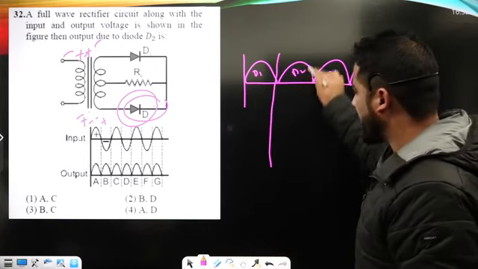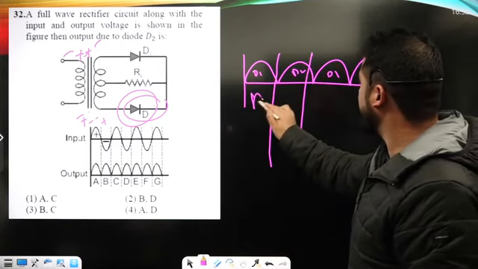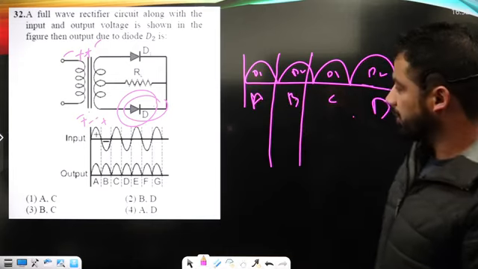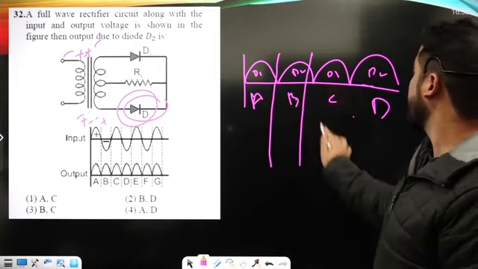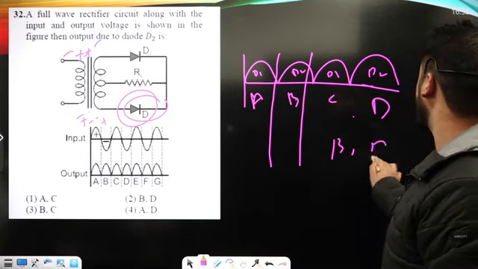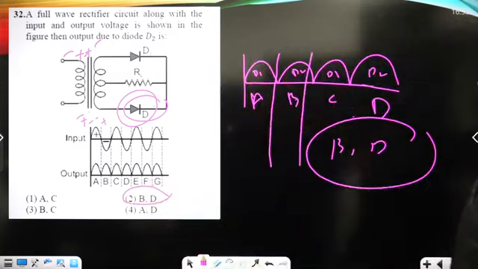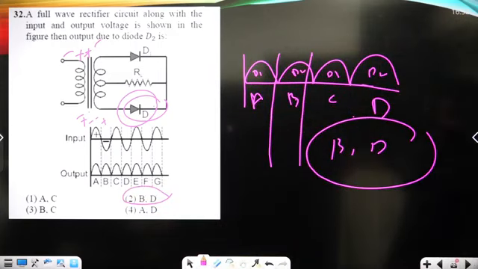Now for D2, it will be A here, then B, then C, and then B. So the output waveform due to diode D2 will be equal to B and D. B and D is written under option number second, so it is the correct option here.